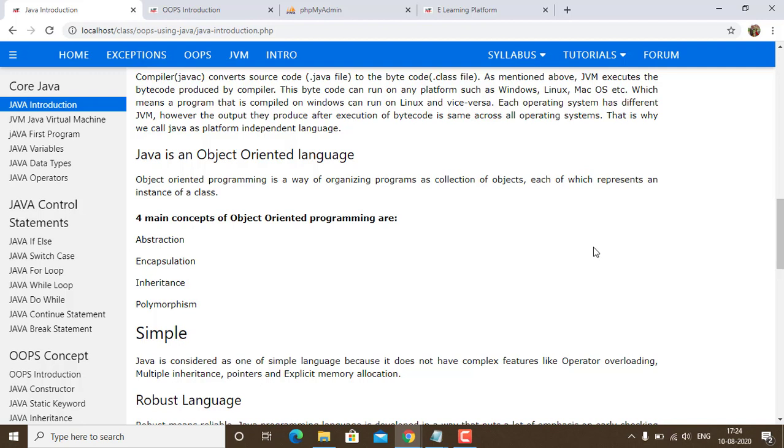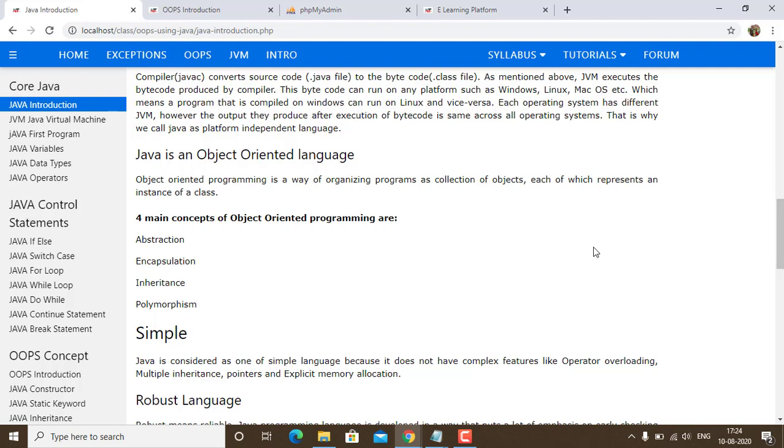When we are talking about object-oriented, the first thing which I would like to tell you is that the object is the main part, which we call an instance of a class. Now, a class is just a collection of data types, variables, and methods or functions. The four main basic concepts of object-oriented programming are abstraction, encapsulation, inheritance, and polymorphism.